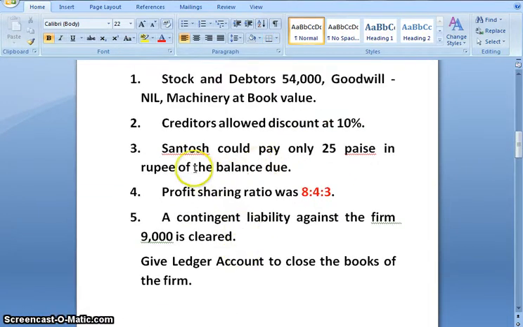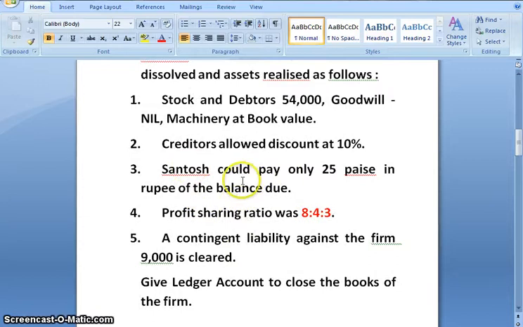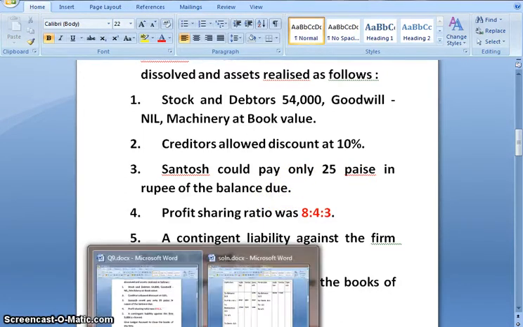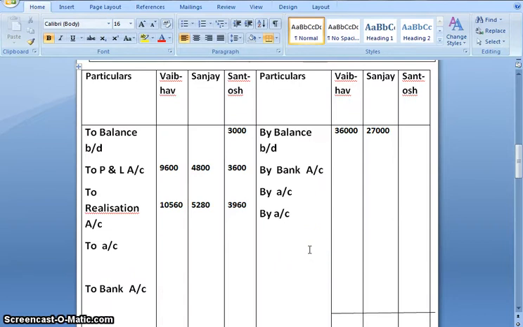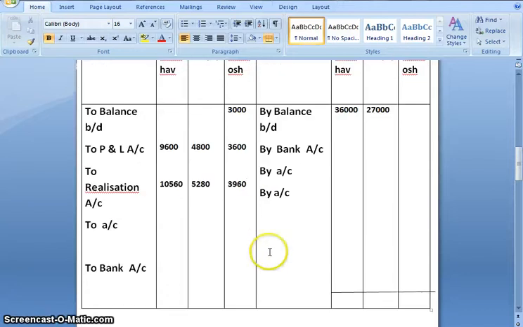Now we'll come to adjustment number 3. Santosh could only pay 25 paise of the balance due. And in order to calculate, first we need to calculate the balance due of Santosh. And how are we going to get the balance due? We need to add all the debit side. And the debit side total for Santosh comes to 10,560.